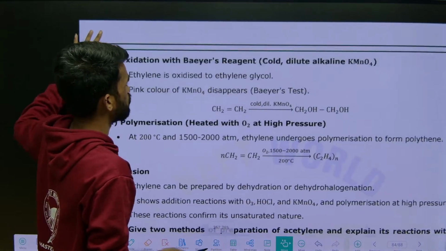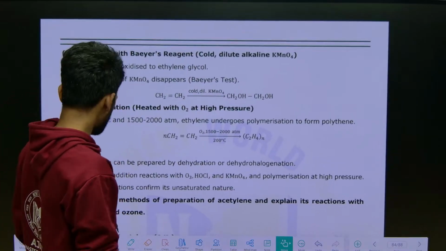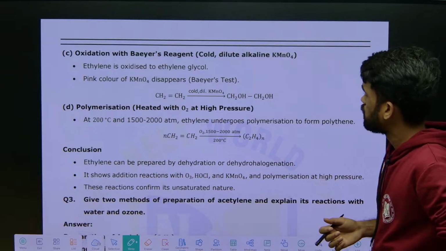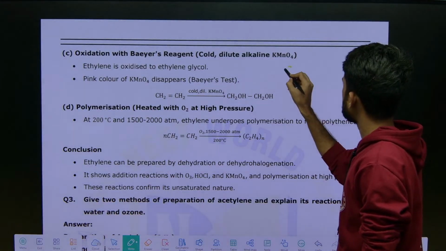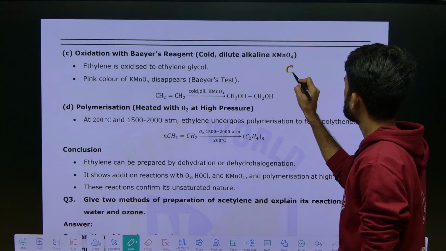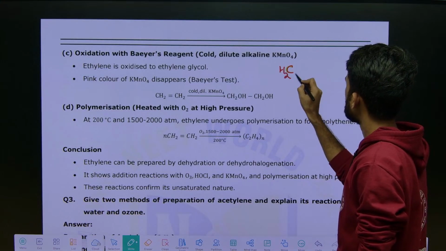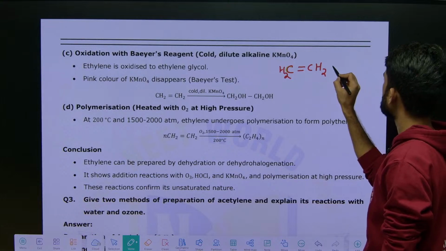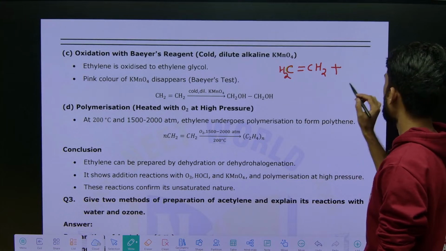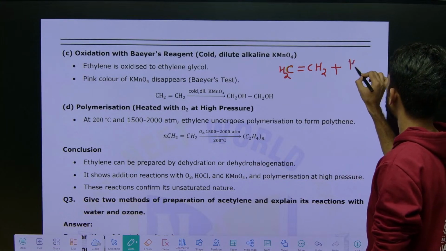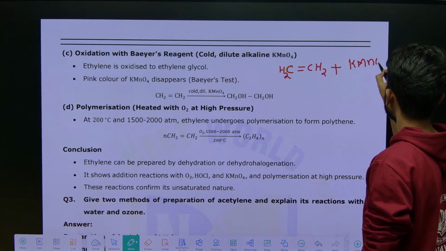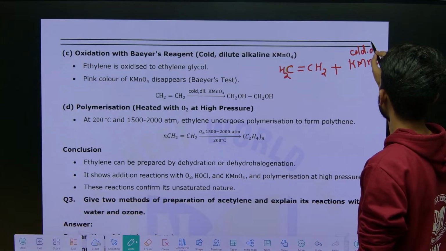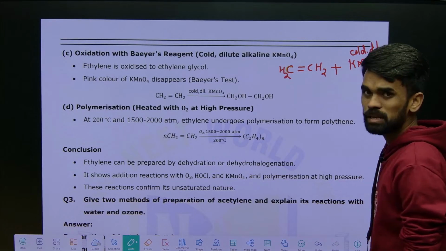Now what happens is very simple, no need to get confused or tensed here. Just take the ethylene molecule. First you write ethylene, CH2 double bond CH2. To this we are adding cold dilute KMnO4, which you can simply call Bayer's reagent.